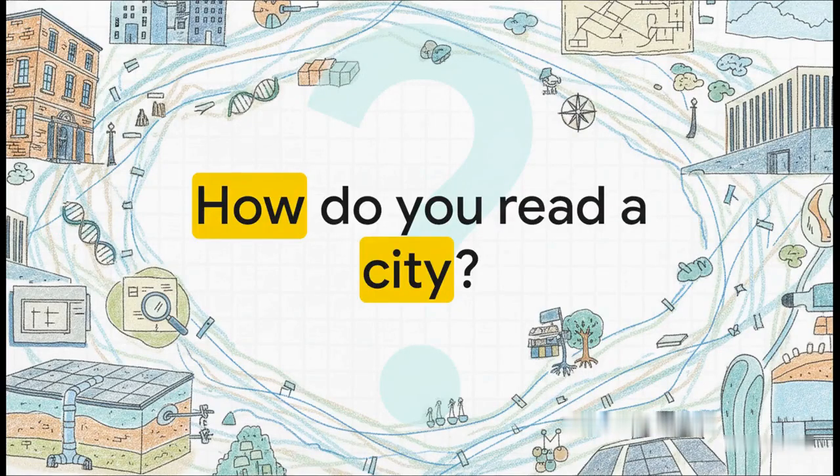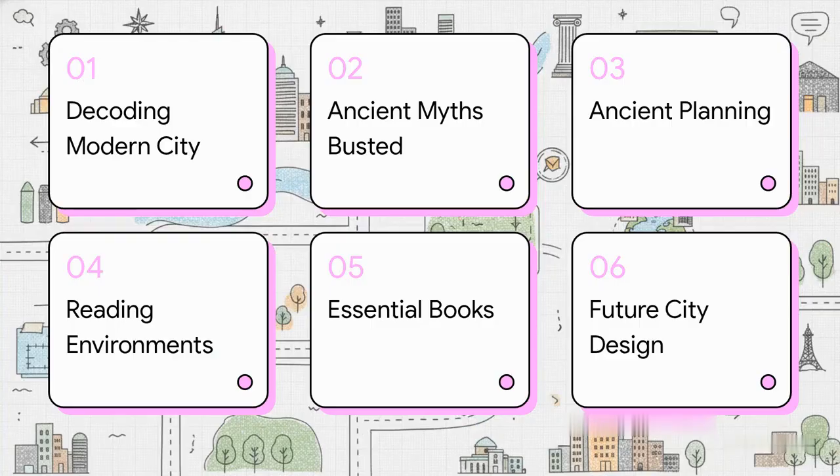Okay, let's dive into this. How do you actually read a city, right? It's definitely not just about checking street signs or blindly following a GPS. It's really about understanding the invisible layers, the history, the social forces, the environment that have literally shaped the ground right beneath our feet. So today, we're going to establish this big, overarching theme of urban literacy. We're going to build a vocabulary together that will completely change how you look at your own hometown or even your next travel destination. Let's see how this builds with our roadmap for today.